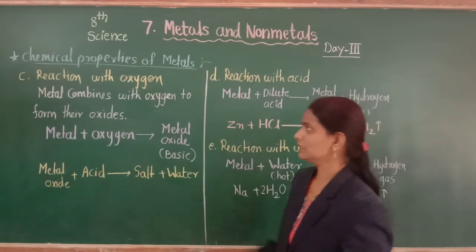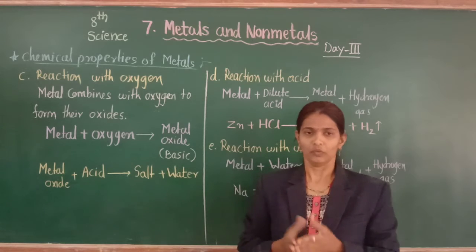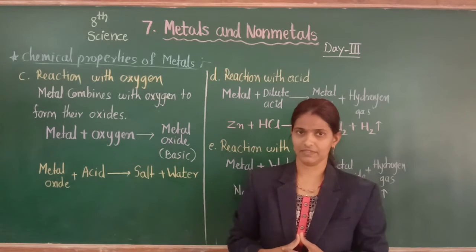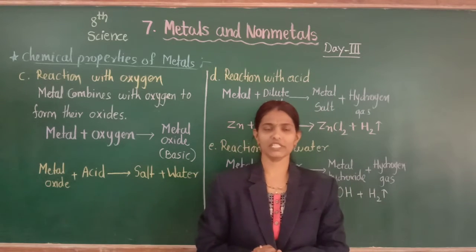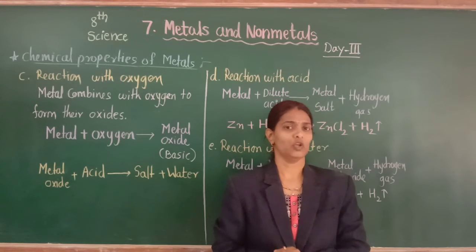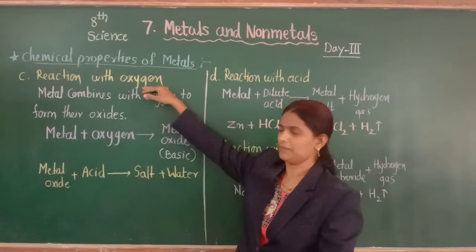Now the third chemical property, reaction with oxygen. We know generally elements react with oxygen and form their oxides. When a metal combines with oxygen, we get a metal oxide. When a non-metal reacts with oxygen, we get a non-metal oxide. So let's discuss reaction with oxygen.